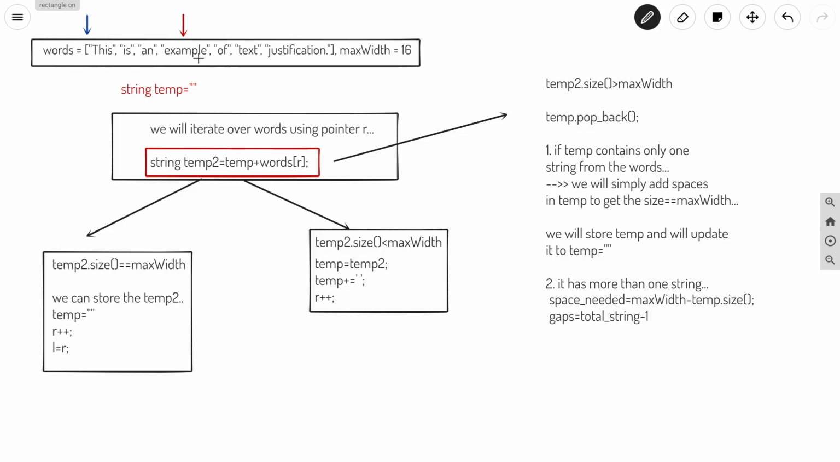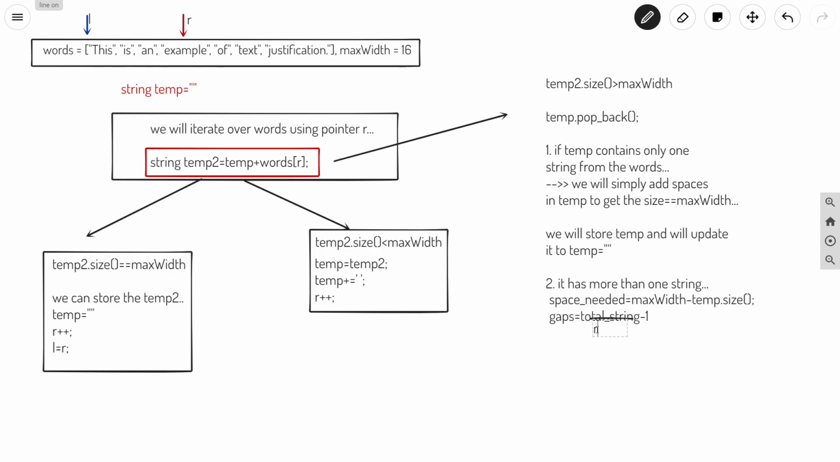Okay, so basically temp4 has these 4 character strings, and temp has these 3 strings. So what we will do is, this is our R and this is our L. The total number of strings present in temp will be nothing but these 3 strings, so basically R minus L. So in place of total strings, we can write R minus L.